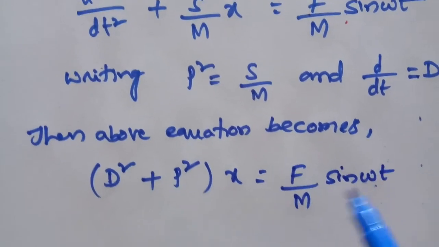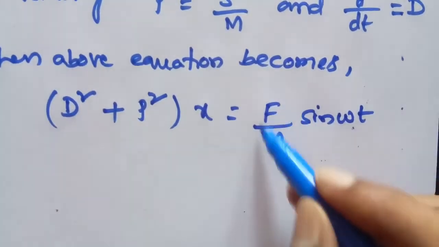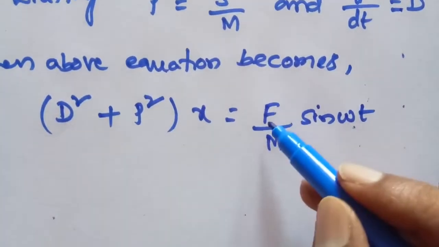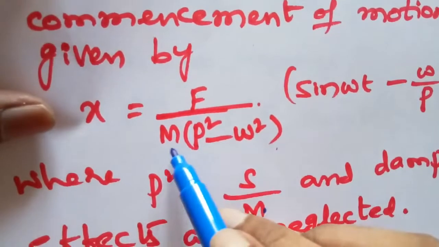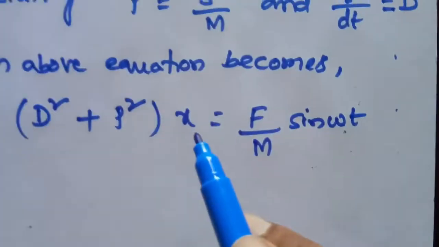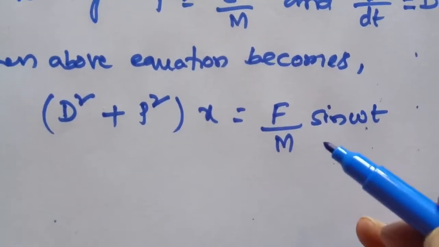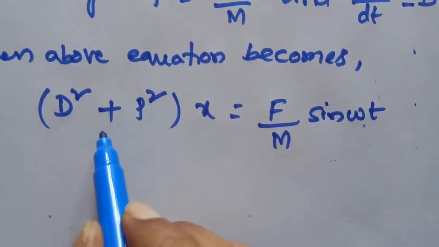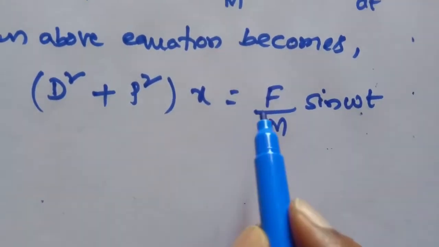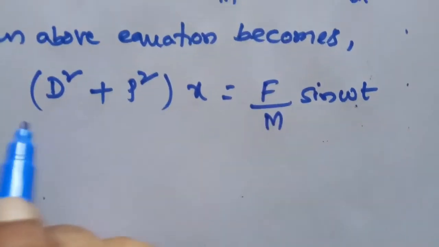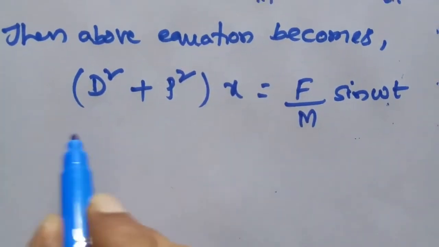In the previous problems in the regular theory, we used some alphabet to represent F by M. But in this problem, we are asked to show F by M also in the answer. So we are not assuming a new letter for this F by M; we are keeping it the same as F by M. Therefore, for this differential equation with constant coefficients, the solution is complementary function plus particular integral. First we have to find the complementary function. To find the complementary function, write the auxiliary equation.